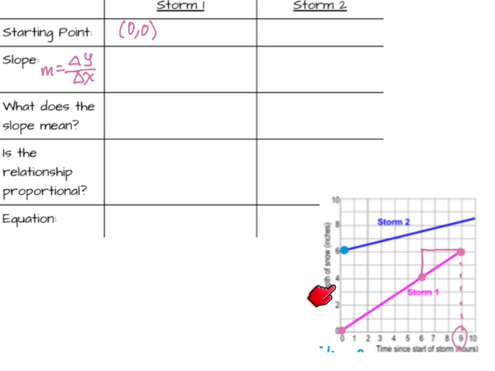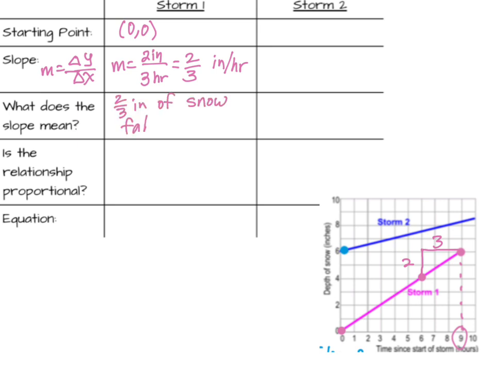And here I'm going up from 4 to 6, so that's a change of 2. And I'm going from 6 to 9, so that's a change of 3. So my change in y is 2 inches. My change in x is 3 hours. And so if I separate the numbers from the units, I get 2/3 of an inch per hour. So what does this slope mean? It means that 2/3 of an inch of snow falls every hour.